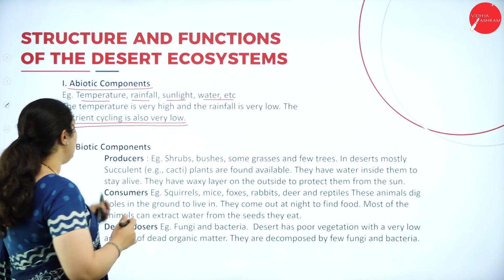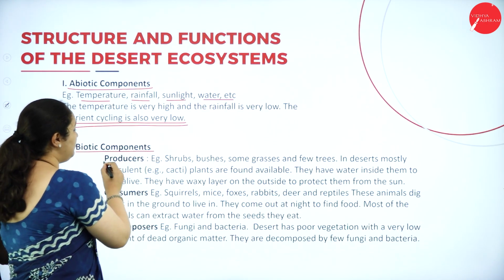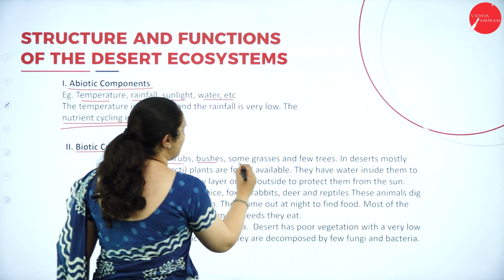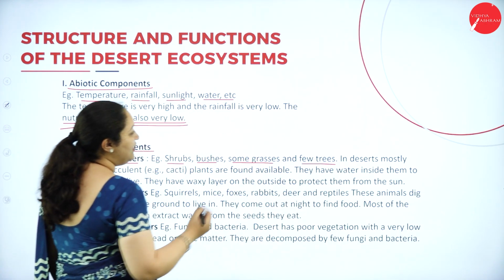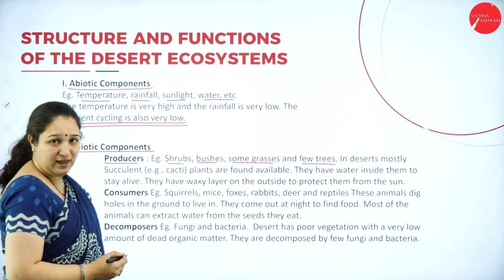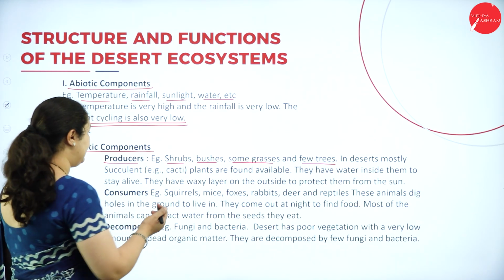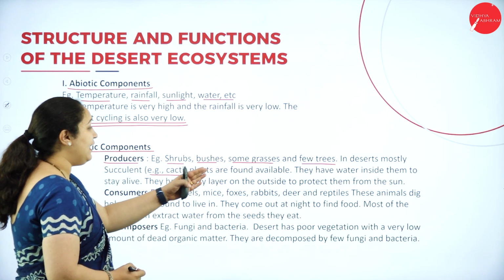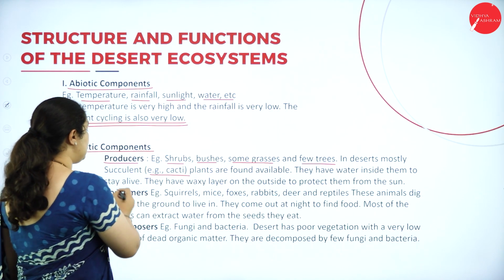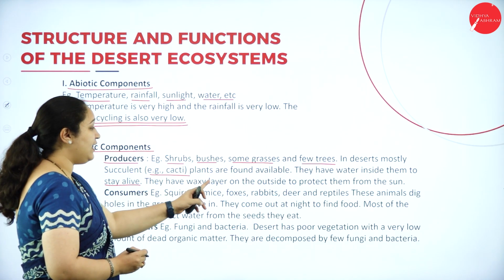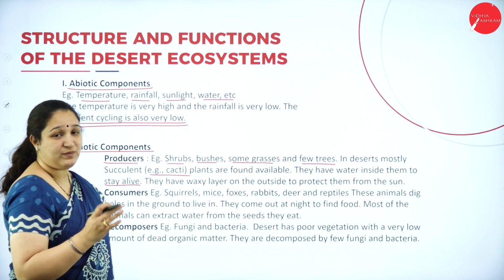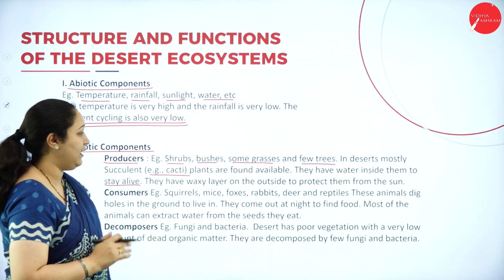You can see the biotic components. Under producers you have shrubs, bushes, some grasses and few trees. In the desert mostly succulents are there, which can store water, like cacti. They have water inside them to stay alive. They have a waxy layer on the outside to protect them from the high temperature and sunlight.